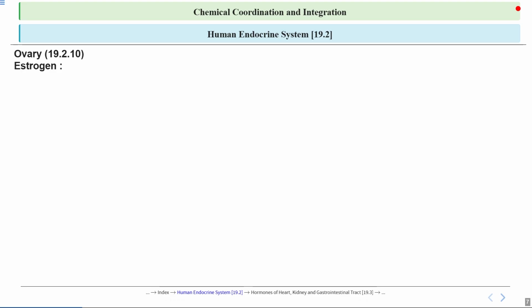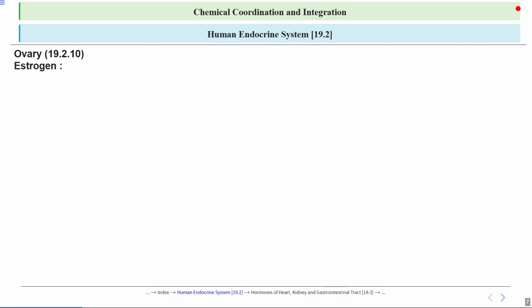Let's talk about estrogen. It is a hormone primarily produced by the ovaries in females, and it plays a key role in the development and regulation of the female reproductive system and secondary sexual characteristics. It helps in the growth of the uterus and breast. It regulates the menstrual cycle and supports pregnancy. Apart from the menstrual cycle and pregnancy, estrogen also influences bone density, skin health, and mood.